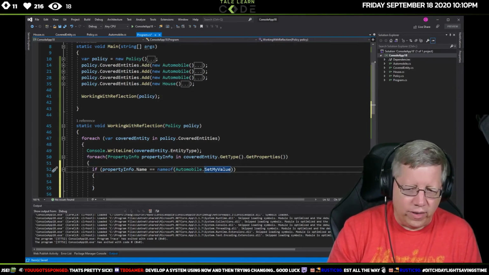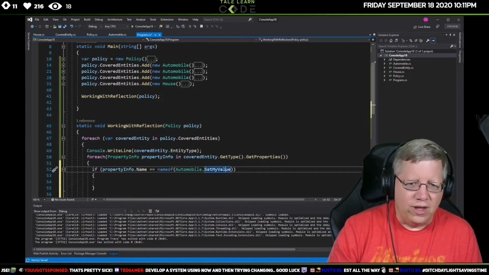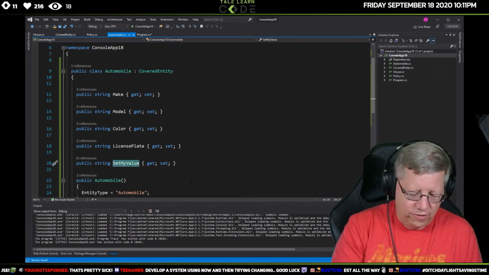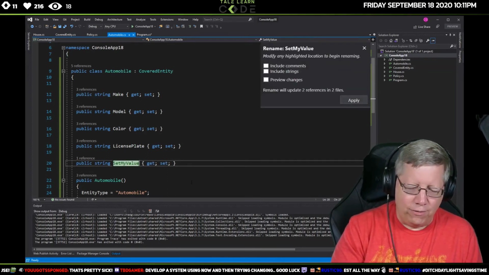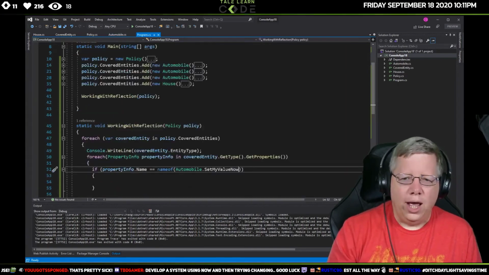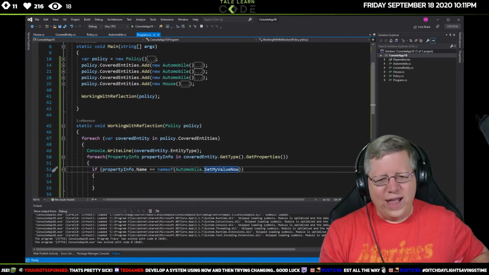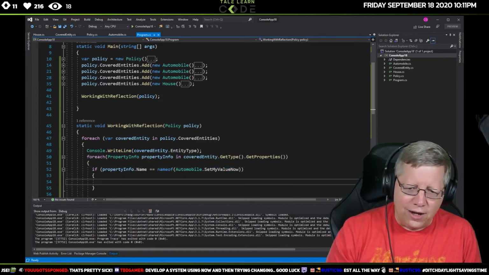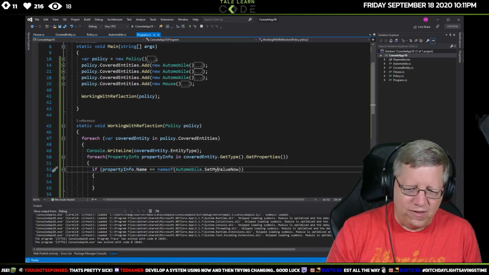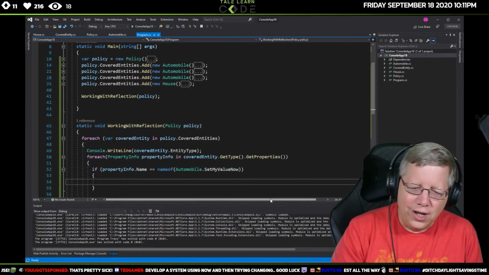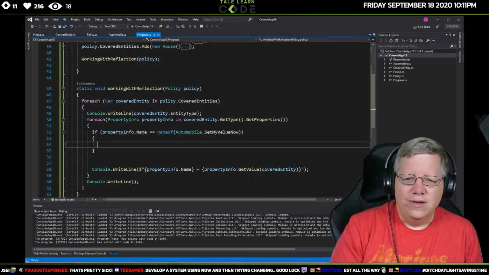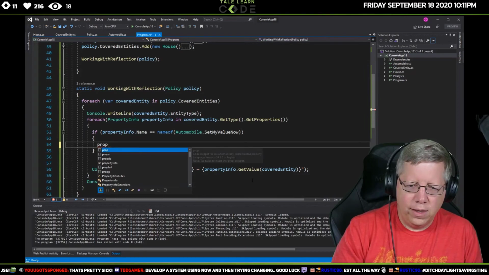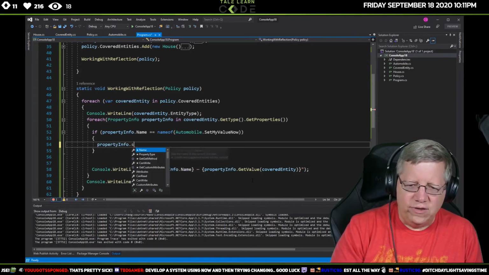And I talked about this the other night, but what's better about this is if I now go change this to set my value now, right? That also gets changed. So that's why this is better, especially when you're outside of everything. So we're gonna say, all right, if the name happens to be set my value now, because that's what I called it, then we'll say property info dot set value.